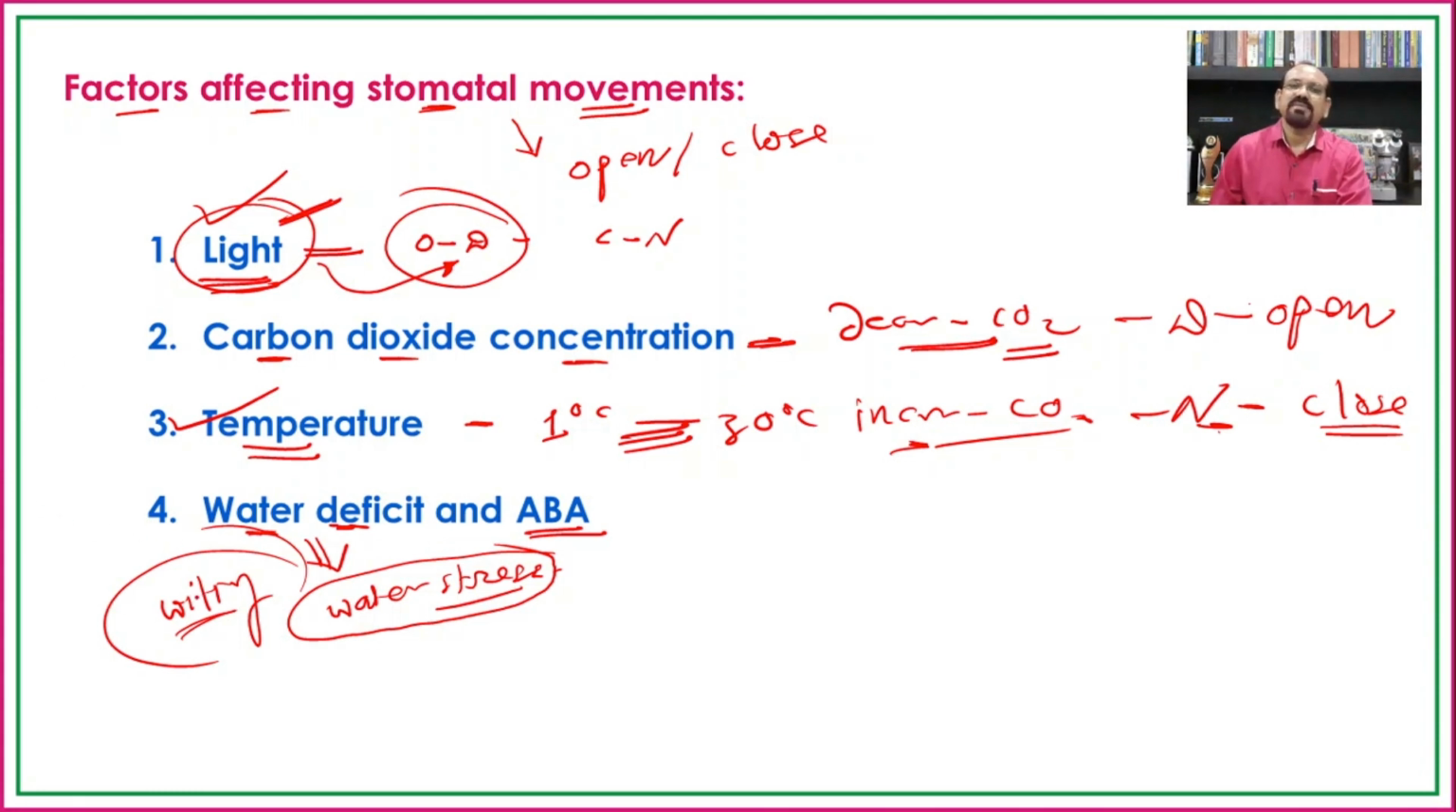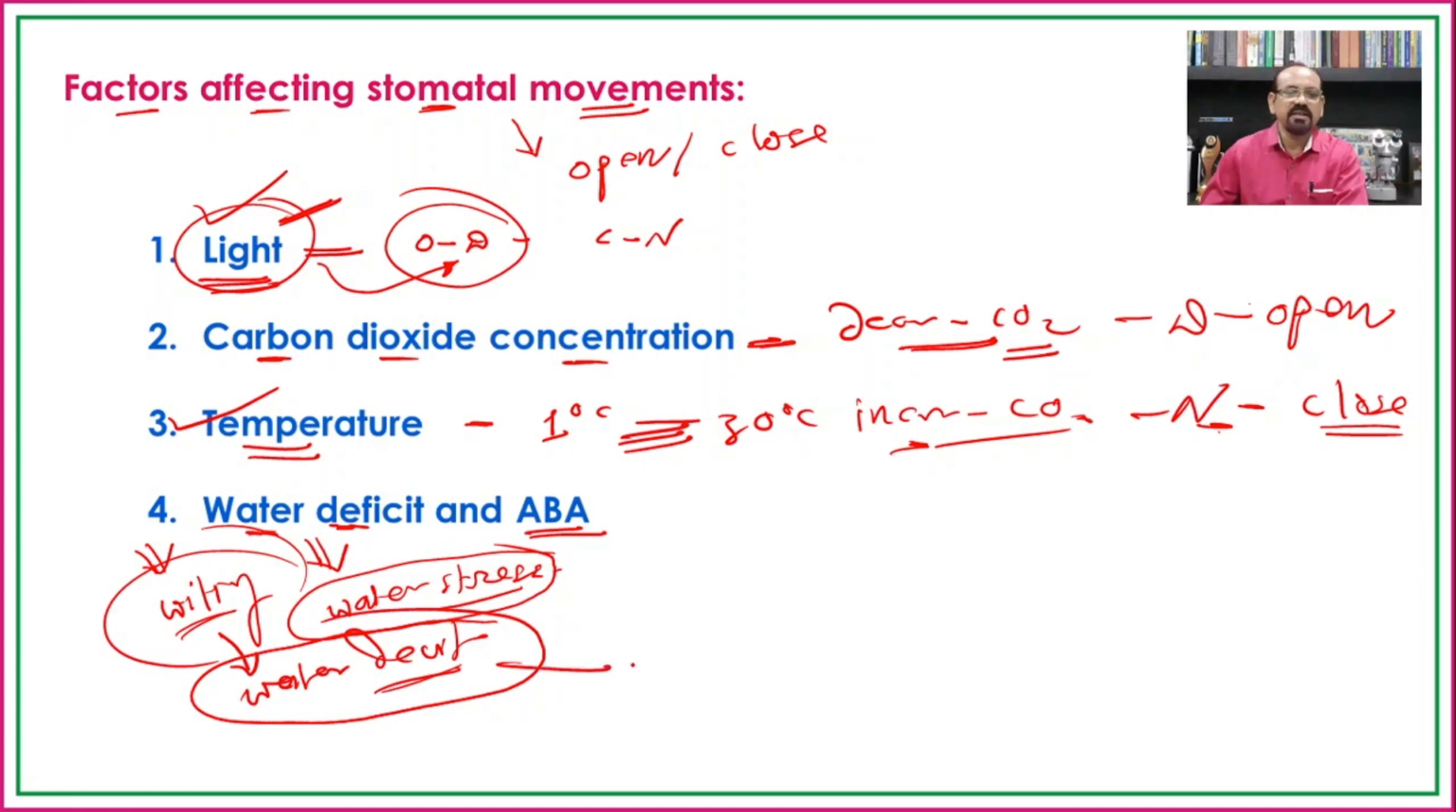So because of the transpiration, the maximum amount of water will be lost, so the plant will show wilting. In such a condition, there will be wilting, meaning what? There is a creation of a water deficit in the plant body, and if there is a creation of the water deficit, the stomata get closed.